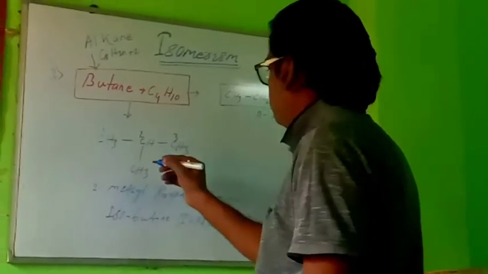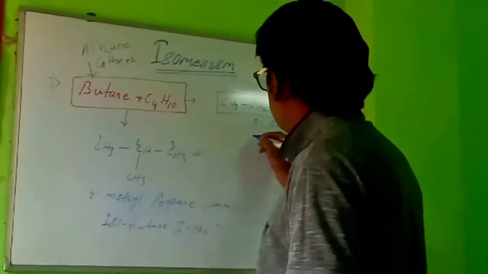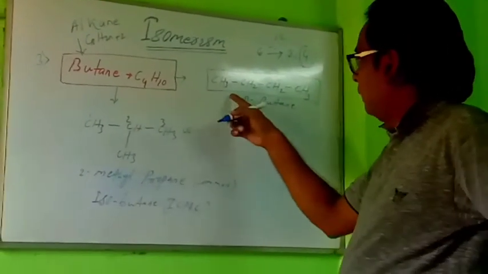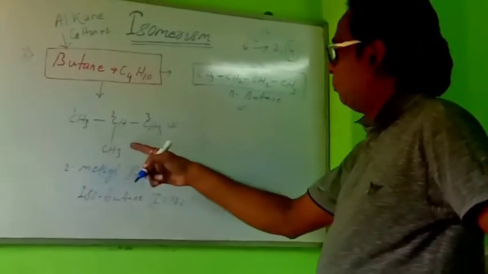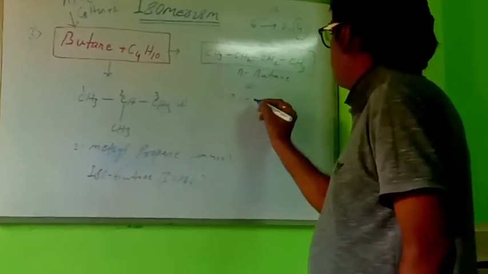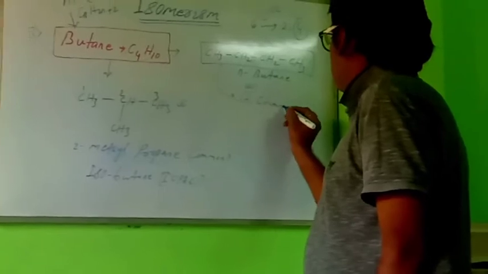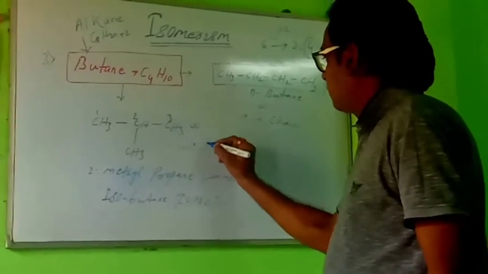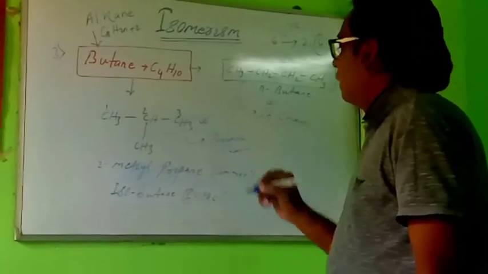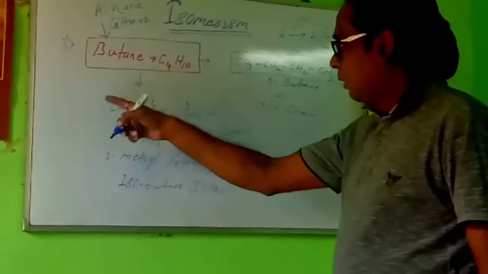See, in both the compounds, structure is different. This one is straight chain, but this one is branch chain, and structure different.